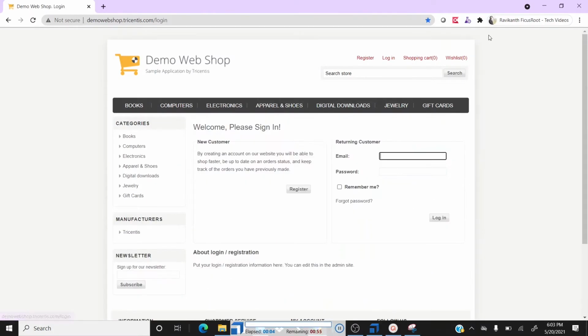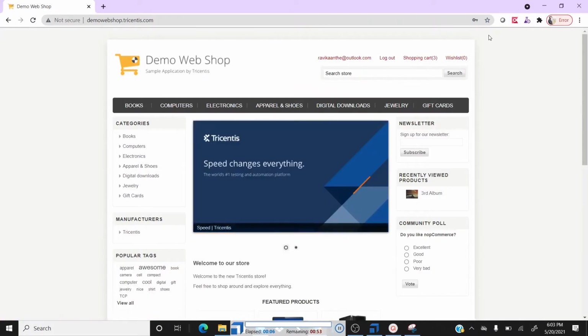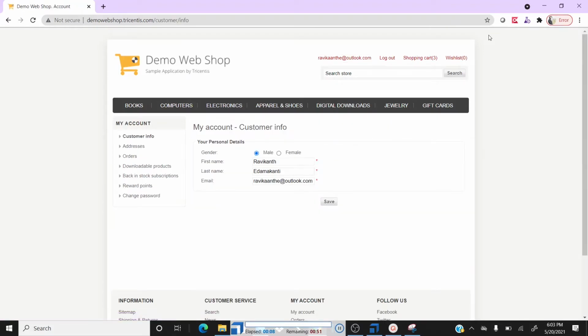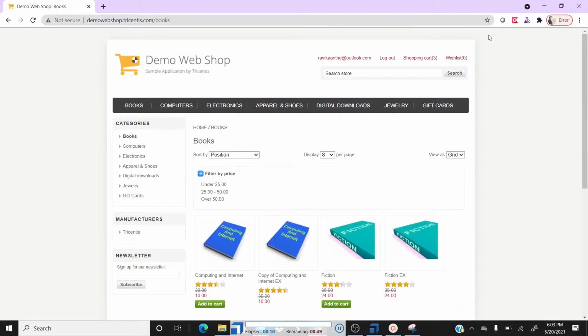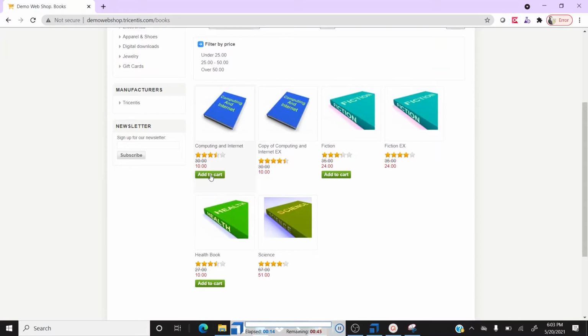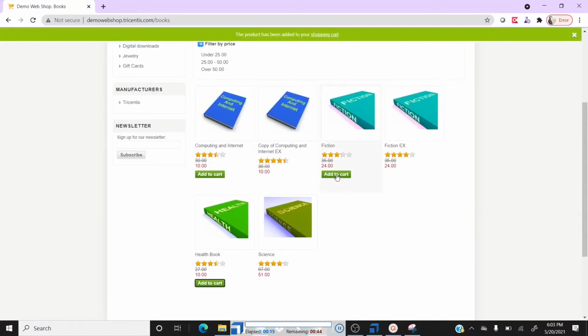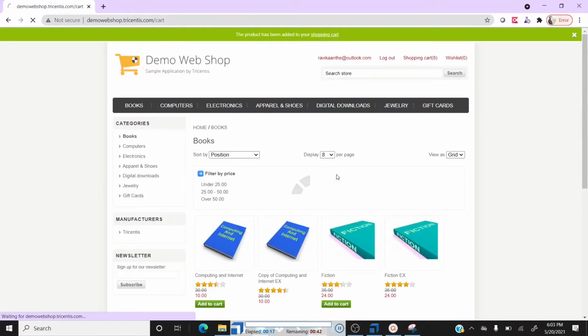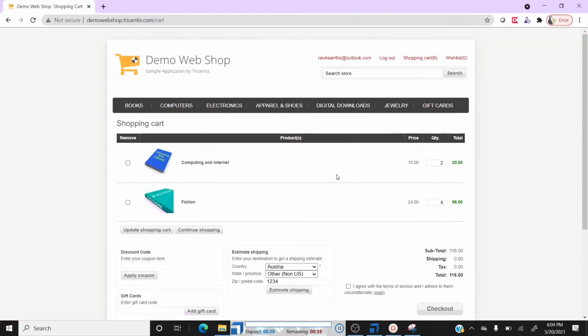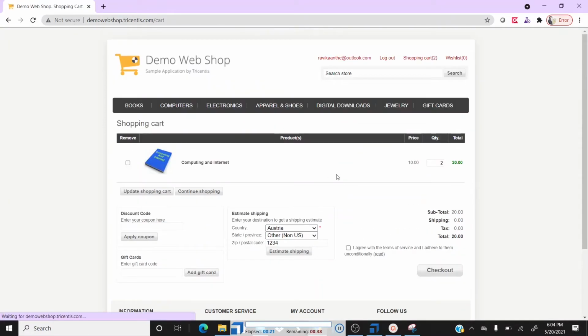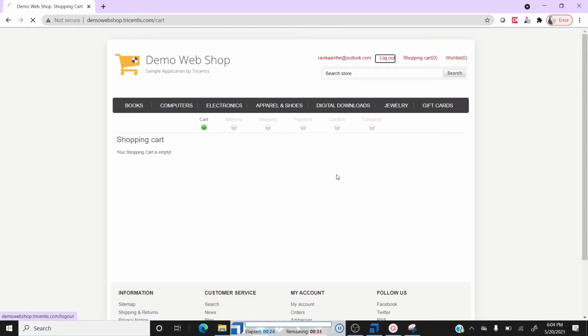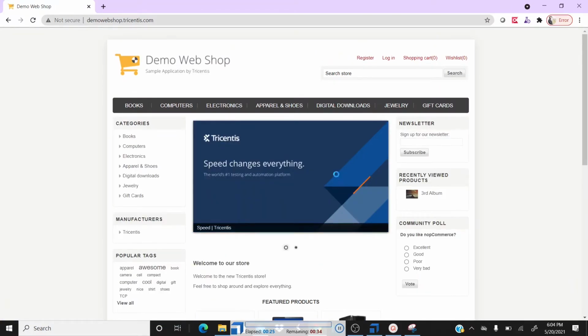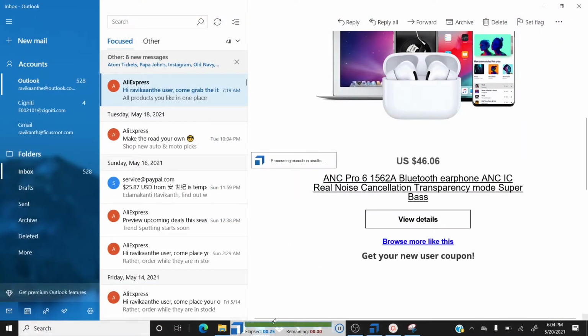Okay, log in, and it's entering the email and password, and then it's going to click on books, and then it's going to add, see 1, 2, 3, so it's going to add 5 times. I think my cart is already having some products. I forgot to clear, but anyway, my test case was successful.